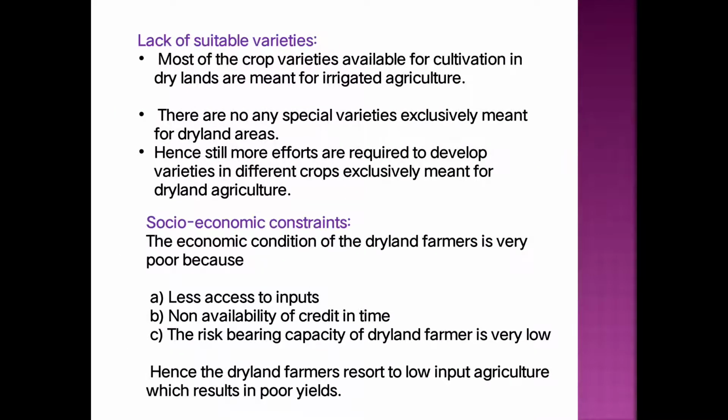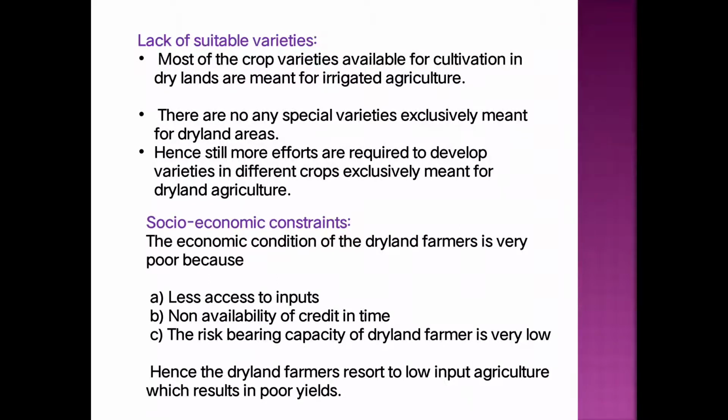Then the next constraint is the lack of suitable varieties. Most of the crop varieties available for cultivation in drylands are meant for irrigated agriculture. There are no special varieties exclusively meant for dryland areas. Due to that, more effort is required to develop varieties in different crops exclusively meant for dryland agriculture, which is challenging.